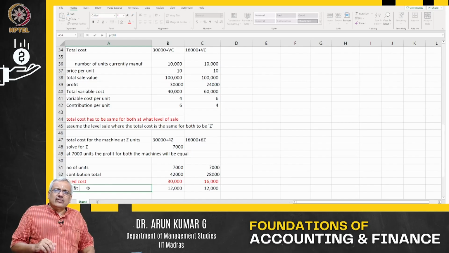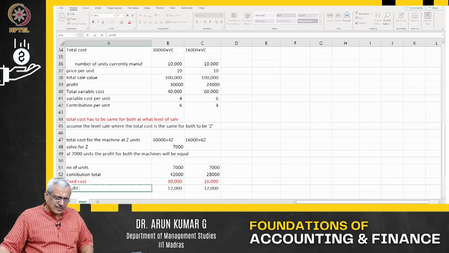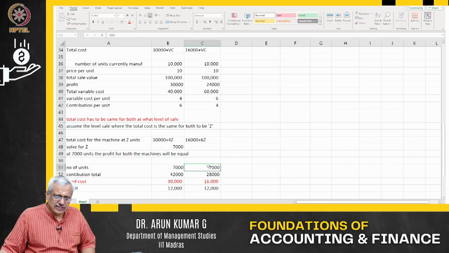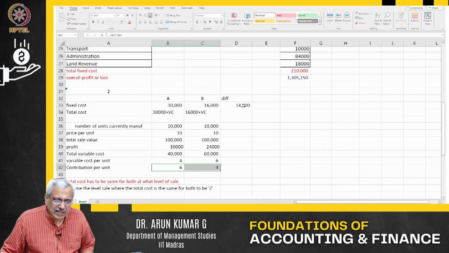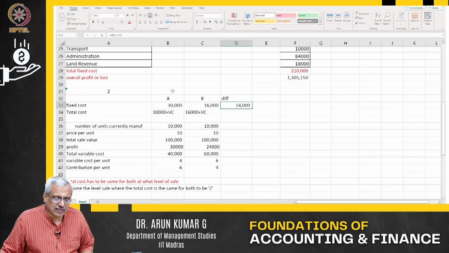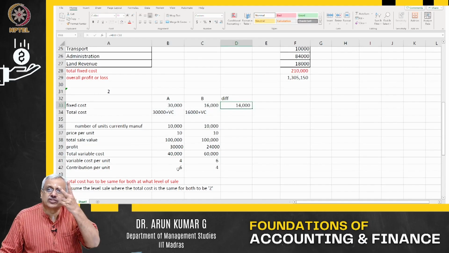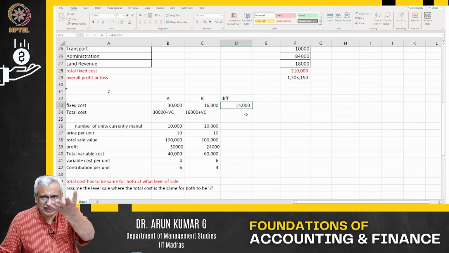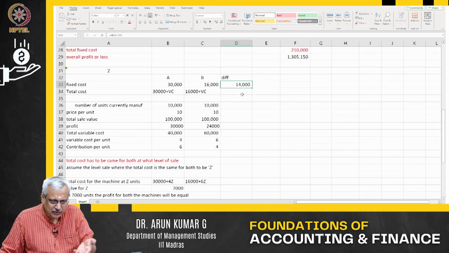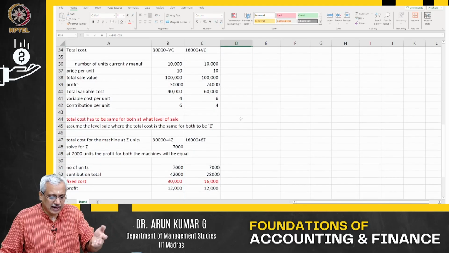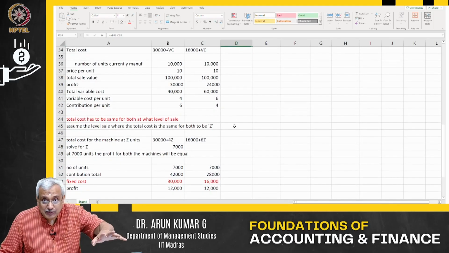At what quantity will one be more profitable than the other? Very simple. All that you could have done is, there is a contribution difference of $2 here. When will that be equal with the difference of fixed cost? The difference in fixed cost is 14,000. 14,000 divided by the contribution per unit of $2, you get the same 7,000 units. You don't have to do it in an elaborate way. I just did it this way so that the explanation is better.